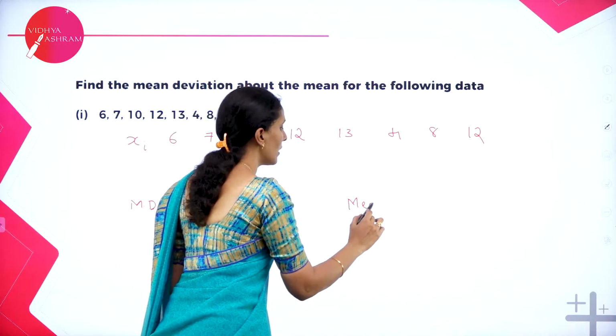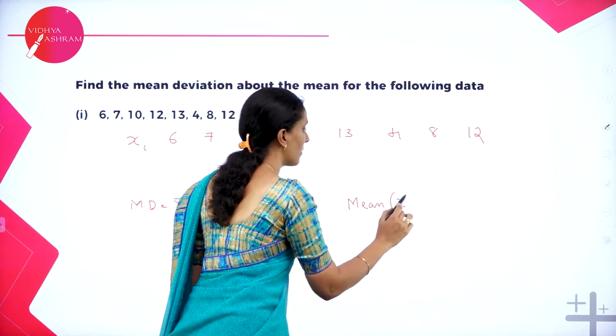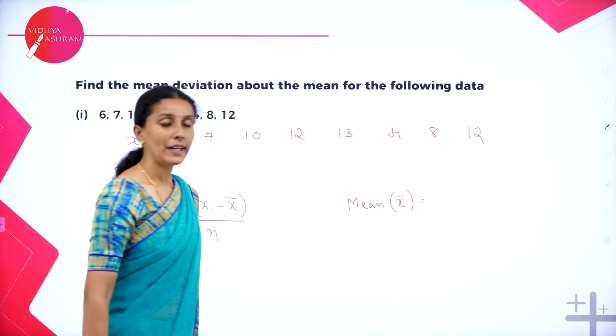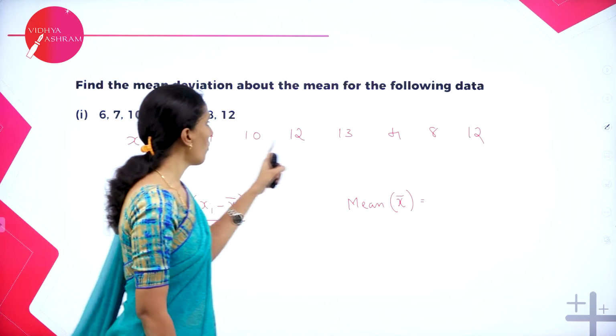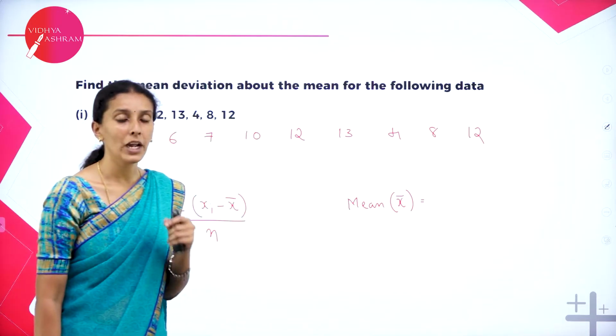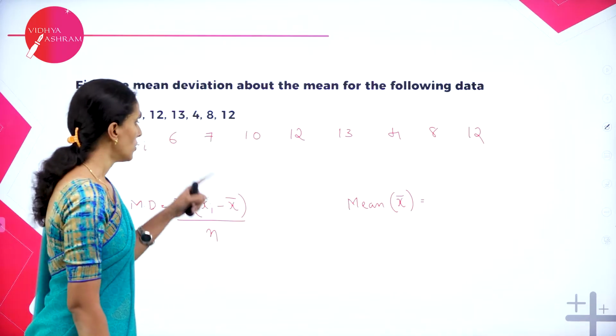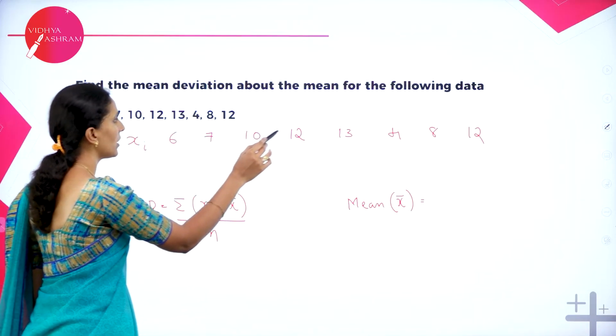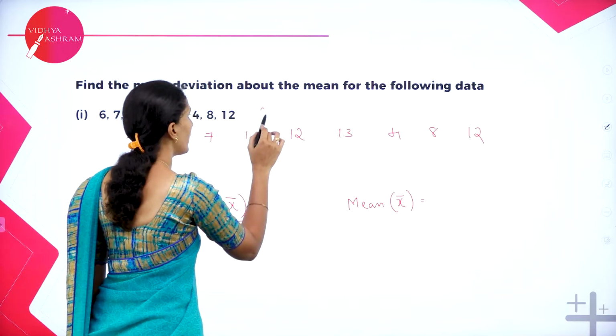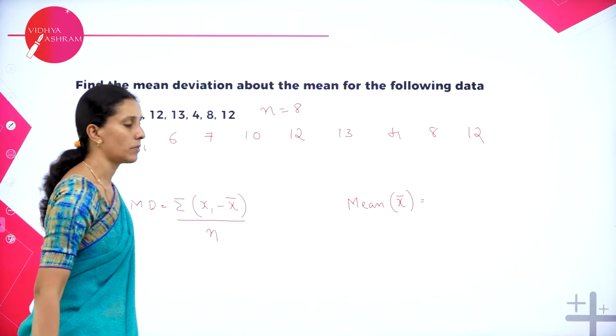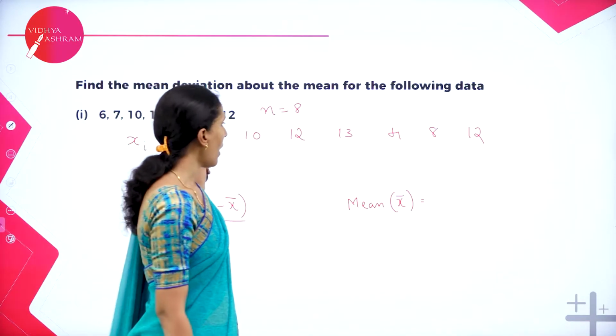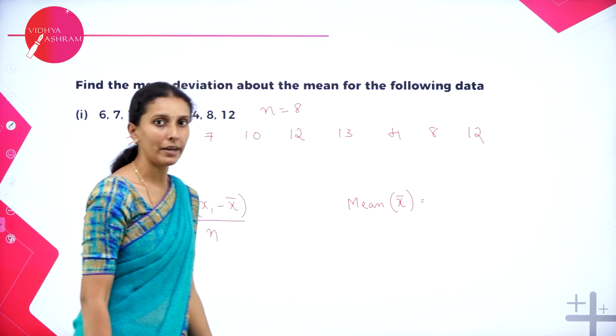So mean is equal to x bar. How will you calculate the mean? Sum of all observations divided by the total number of observations. So what is n here? 1, 2, 3, 4, 5, 6, 7, 8. So we have n equal to 8. Therefore we have to add all the numbers and divide by 8.